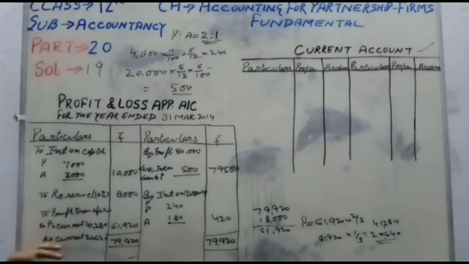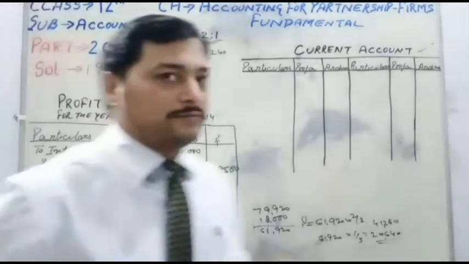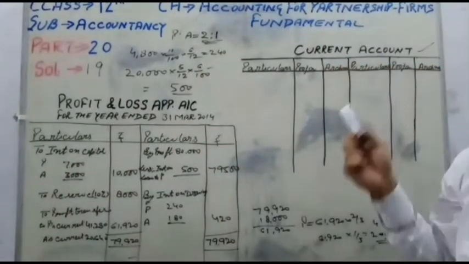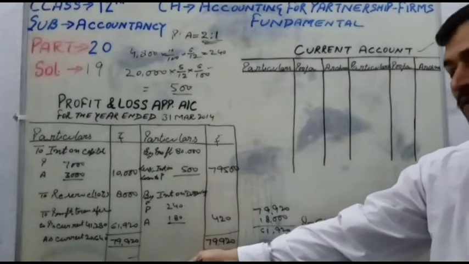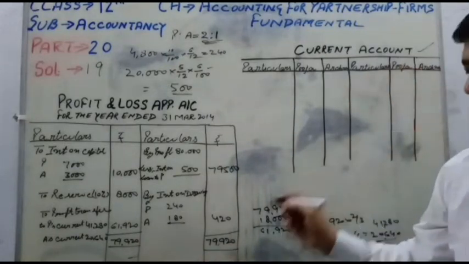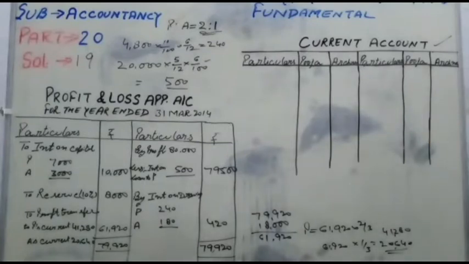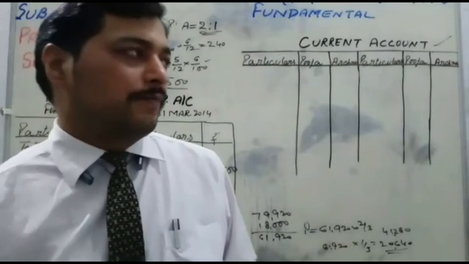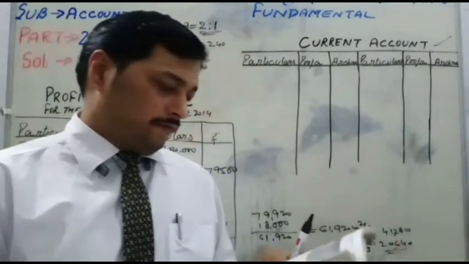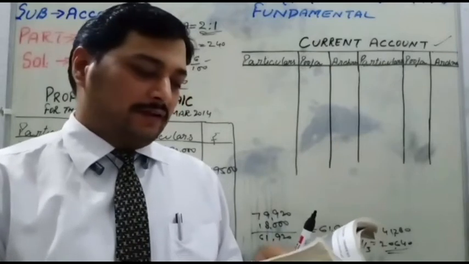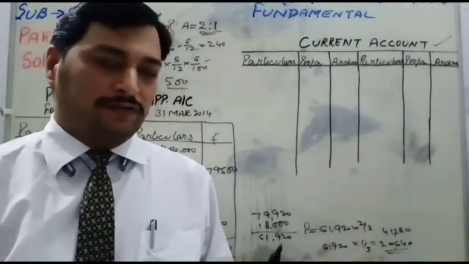In this question, the question is asking about the profit and loss appropriation account and the partners' current accounts. So the profit and loss appropriation account is completed. Now next we post in the partners' current accounts. It is mentioned in the question that on 1st April 2013, Pooja had a 5,000 credit balance and Archana a 23,000 debit balance.